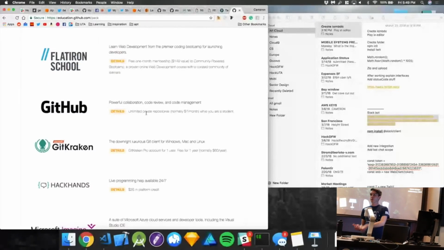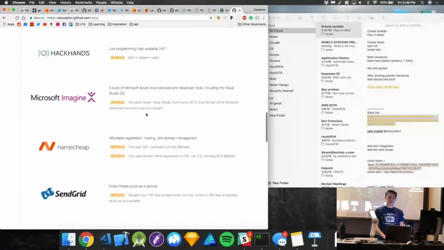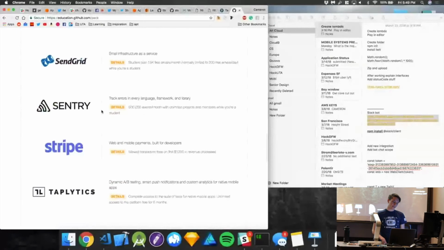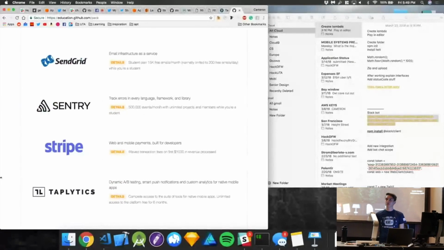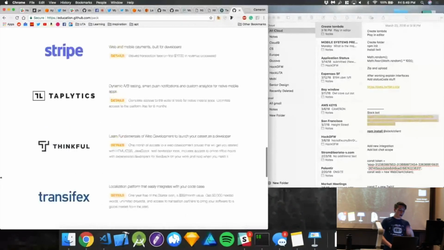Oh, the coolest thing is it gives you free private repos the entire time you're a student, but it only lasts 4 years. So after 4 years, if you're still here, it goes away. You get a free domain name, all this kind of stuff. I've used the Stripe credits. You get $1,000 in revenue. It's not like they don't take the fee from it. All that kind of stuff.